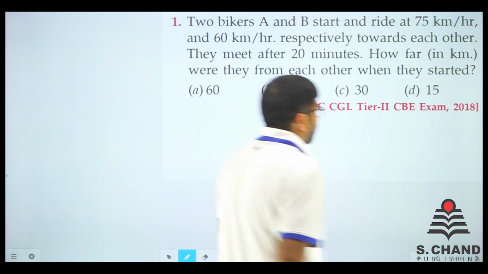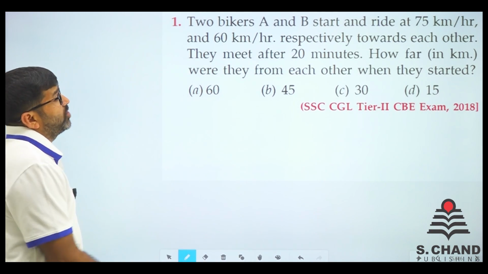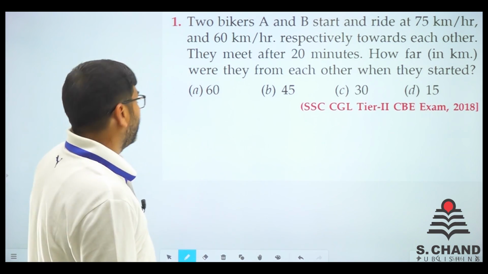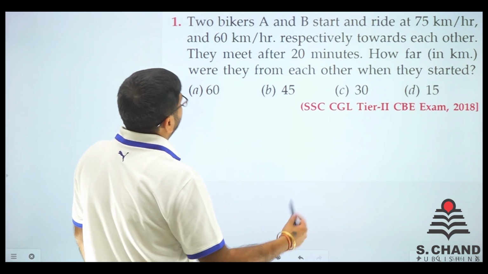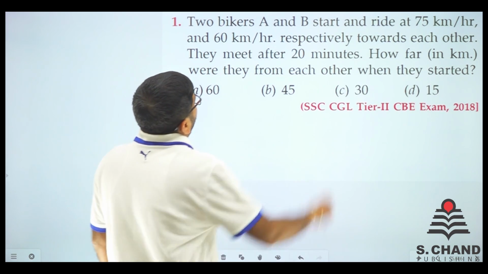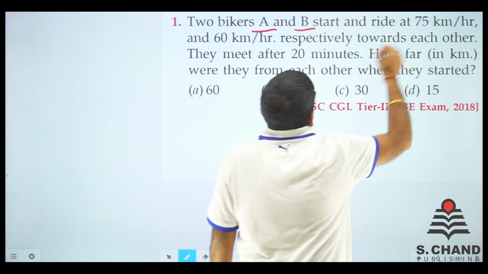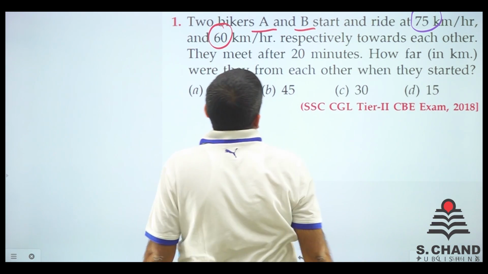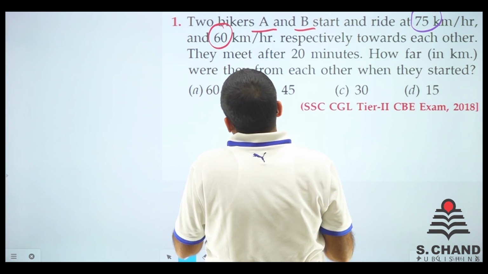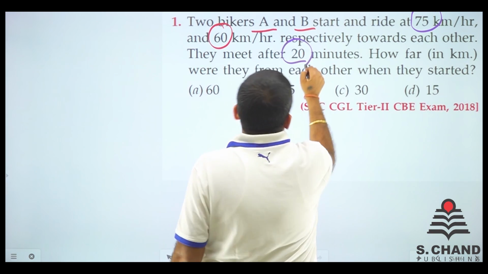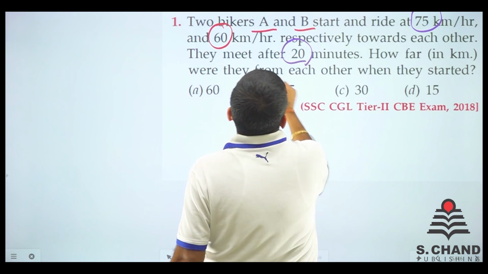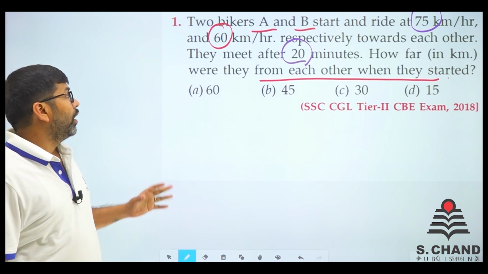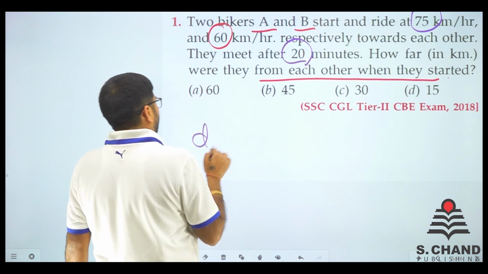Here we go. Question number 1, that is from SSC CGL Tier 2, Level 2, that is CBE, Computer Based Exam. Two bikers A and B ride at 75 km/h and 60 km/h towards each other. They meet after 20 minutes. How far were they from each other when they started? So how far were they? See, you need to find the distance.